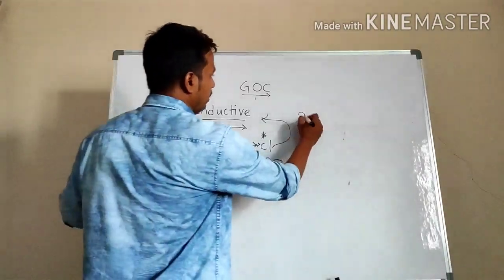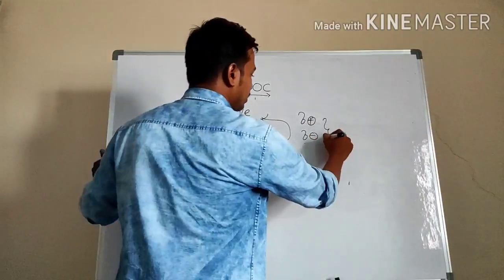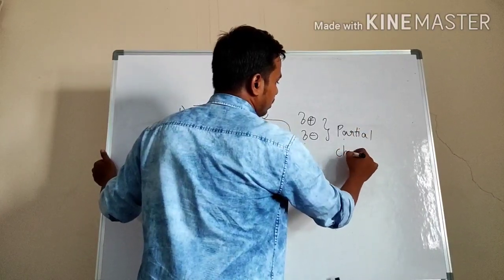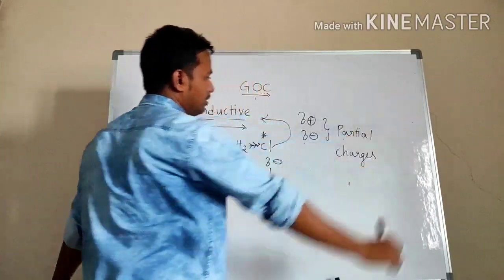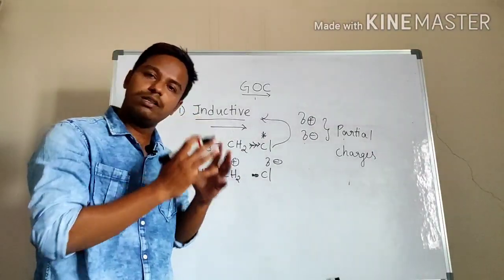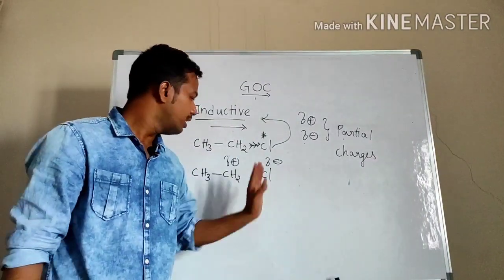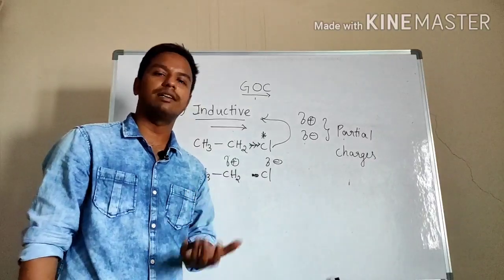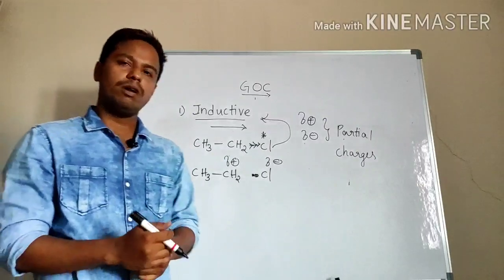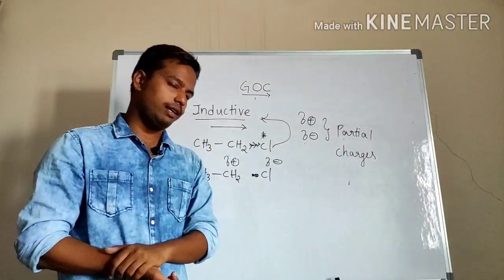Okay, I'll write down here. Del plus and del minus indicate what? These both indicate partial charges. Partial charges indicate that the bond is not completely broken. This whole phenomenon is called the inductive effect. There are a number of applications of the inductive effect. Before going to the applications, we will just see another example.